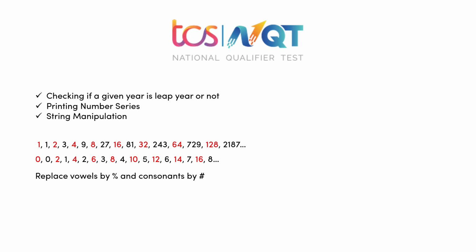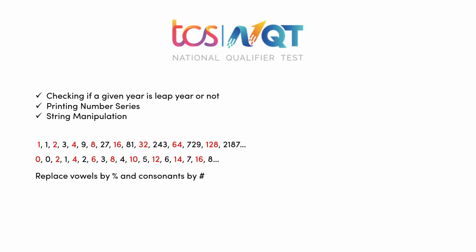All these, I have highlighted the alternate digits in red so that you can see that it's fairly easy. You just have to start a loop from 1 up to the number n, that they have said we want this series up to. So fairly easy logic as well. And again, a string manipulation question is there: replace vowels by percentage and consonants by hash.